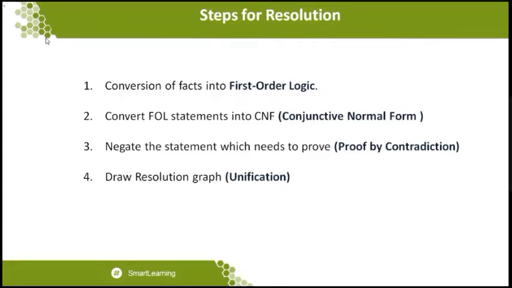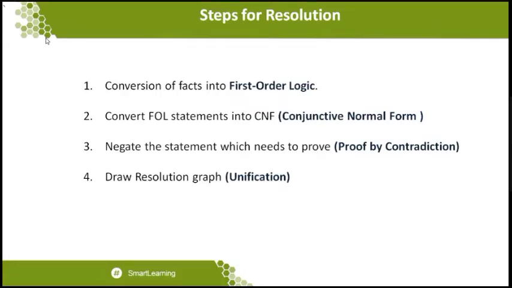So these are all the 4 steps that you want to follow when you take it to the resolution. I'll briefly go over the steps again. Number 1, conversion of facts into first order logic statements. Then convert the first order logic statements to a conjunctive normal form. Third, negate the statement which needs to be proved, which we call proof of contradiction, or refutation technique. And the last one is to draw the resolution graph, which can be attained by unification.